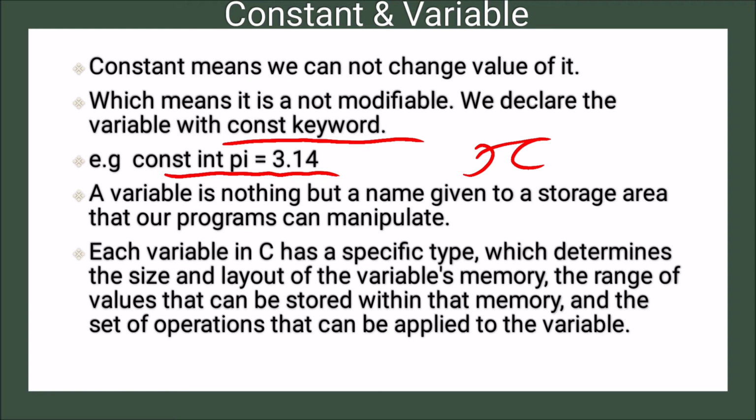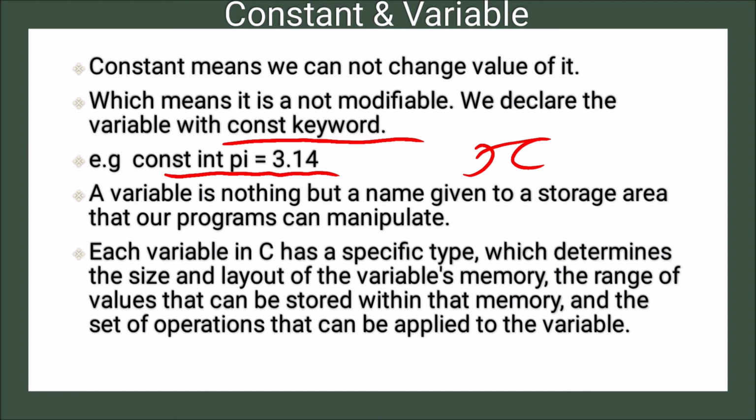In C language each variable has a specific type. What is the use of this type? It indicates the size and layout of the variable's memory, the range of values we can store in that variable, and the operations we can perform on it.